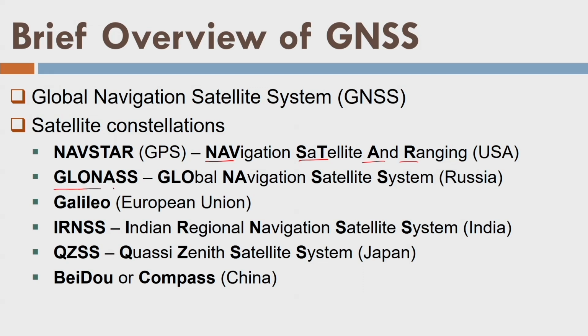Second is the GLONASS, that stands for Global Navigation Satellite System, and it is developed by Russia. Third is the Galileo. We have for India, the Indian Regional Navigation Satellite System, IRNSS. For Japan, they have the Quasi-Zenith Satellite System, and for China, we have BeiDou or COMPASS. Well, earlier we had only GPS developed by the USA. These countries have developed their own systems now.